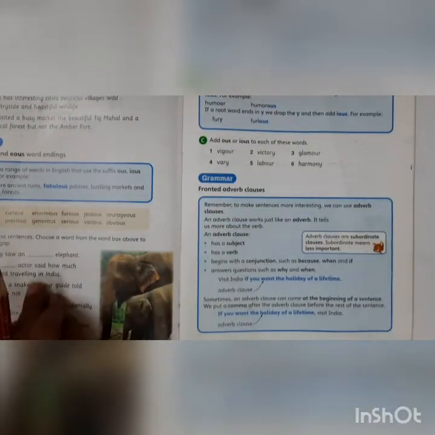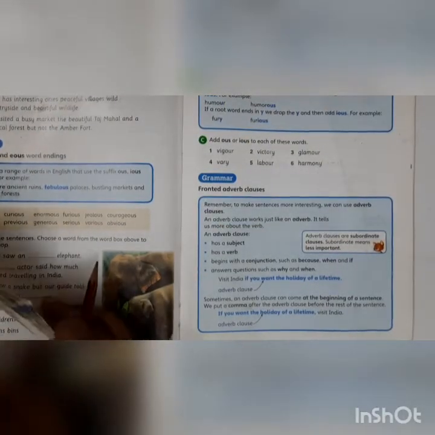Now what about phrases, children? Phrases are not complete sentences. They are just a few words, but when you read them, you can understand what they mean. Phrases also, children, we have done in the Barney lesson. You'll have to open your Barney lesson, which was Stick in the Dump.